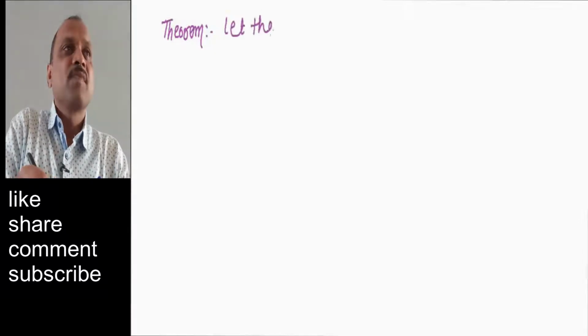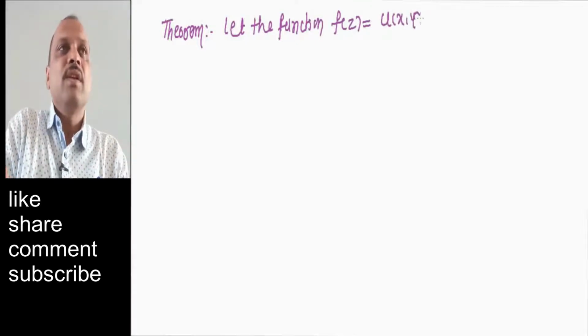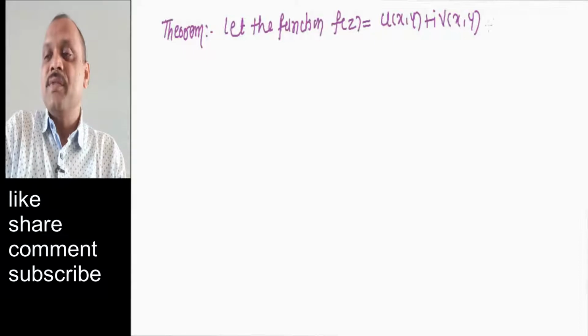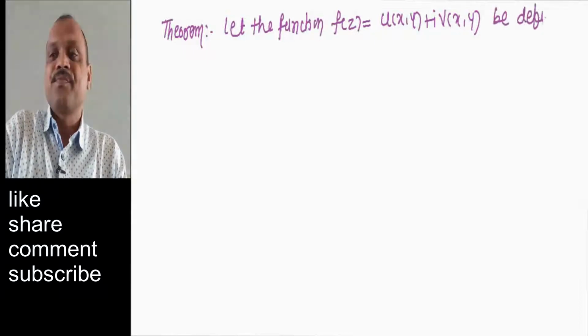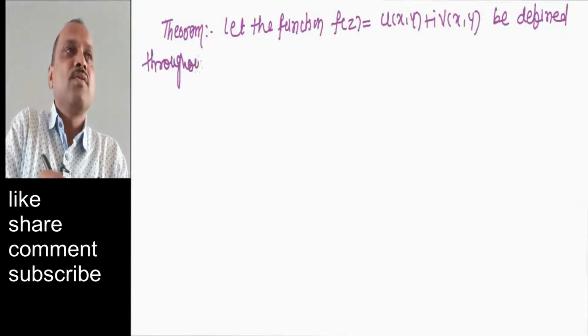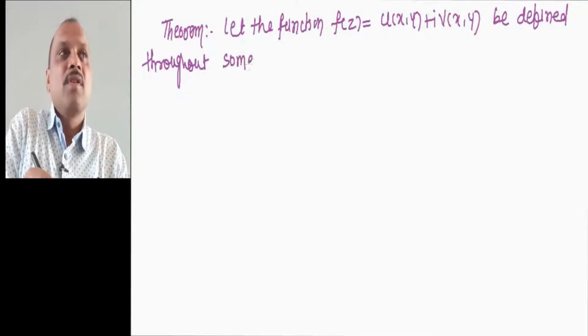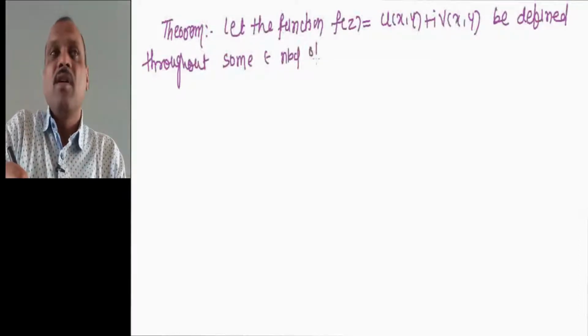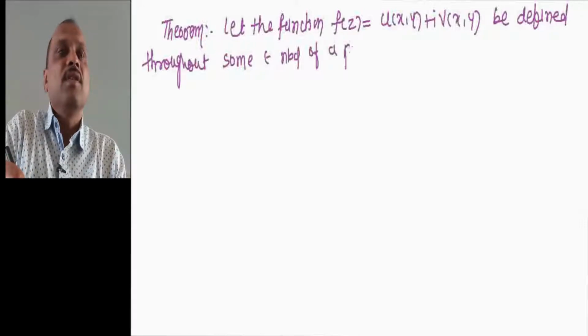Let the function f of z equal to u of x comma y plus i into v of x comma y, where u and v are functions of x comma y, be defined throughout some epsilon neighborhood, for which I am writing the short word NBD, of a point z0, which is x0 plus i into y0,